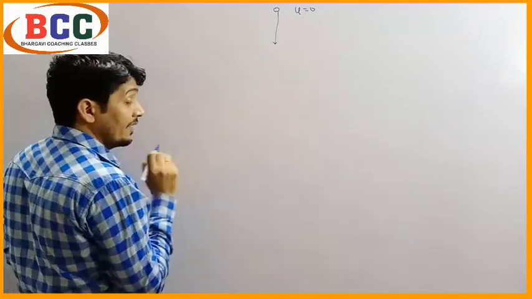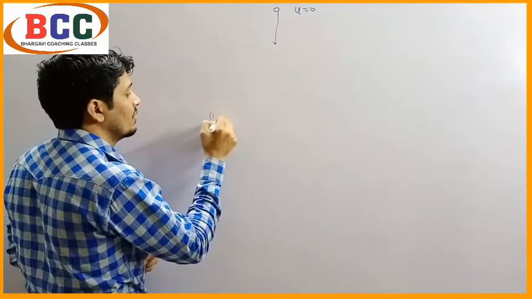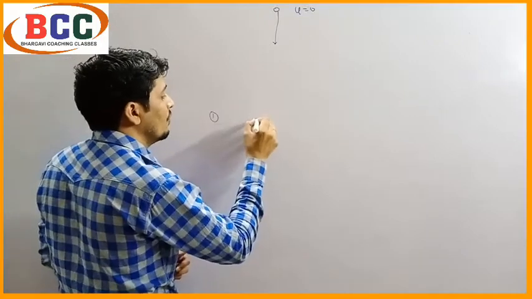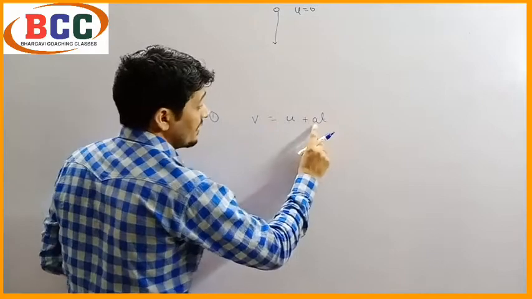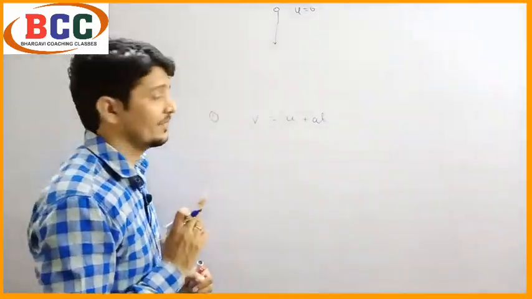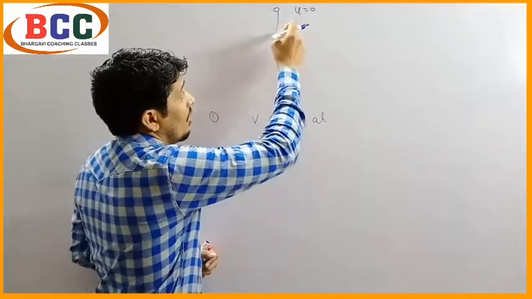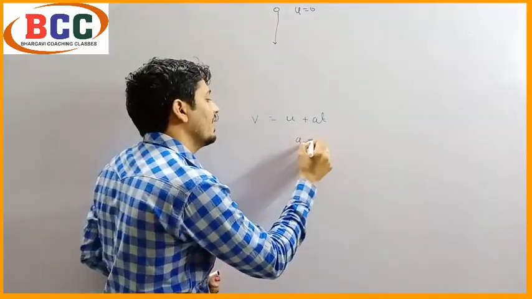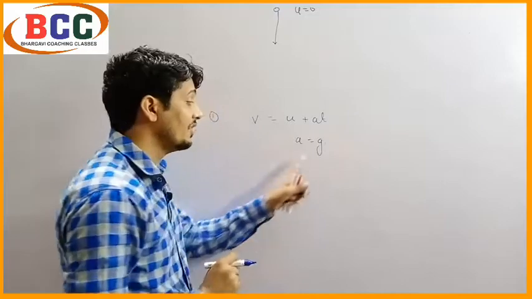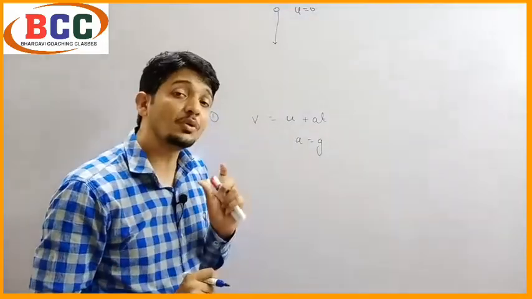And what is the kinematic equation? The first kinematic equation is v equals u plus at. What is a? It is acceleration. But the acceleration on this object is due to gravity. So we consider a equals g, where g is nothing but the acceleration due to gravity.